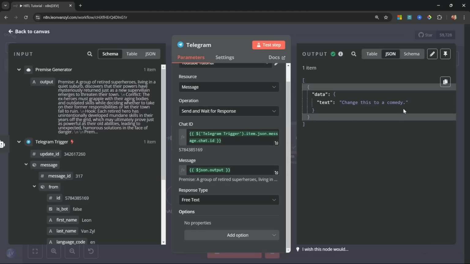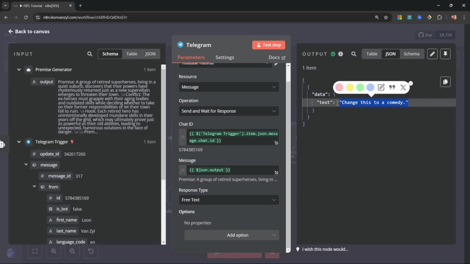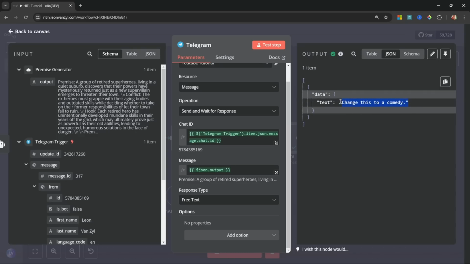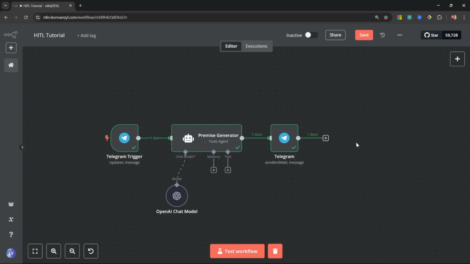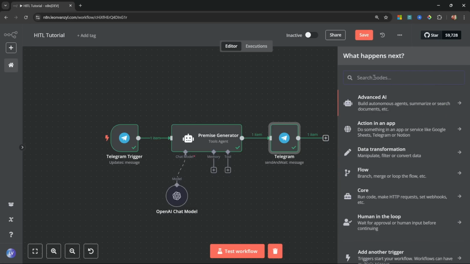So depending on what the user entered, we either need to continue with the workflow or pass this feedback back to the agent. So how can we determine whether that text means we want to continue or make changes? Thankfully, that's very easy. We can use the classify node to do this.